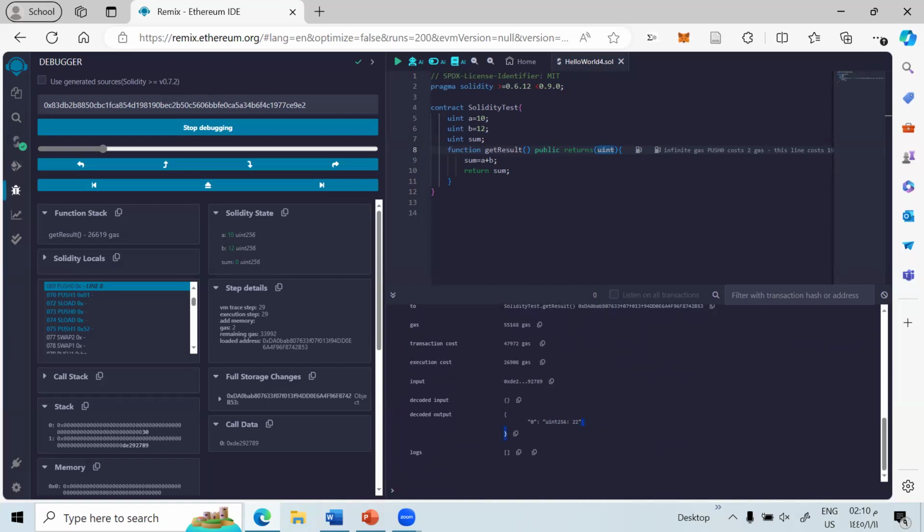So this is a brief overview of Solidity and how to execute a Solidity smart contract. I hope you found this introduction helpful. Thank you.